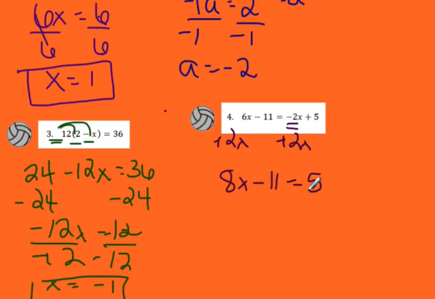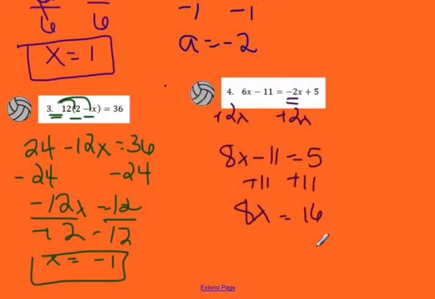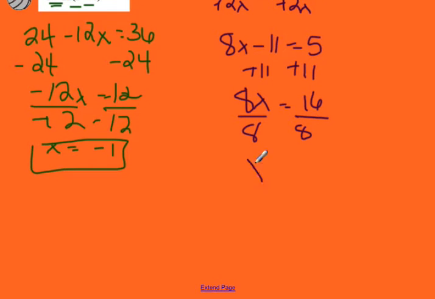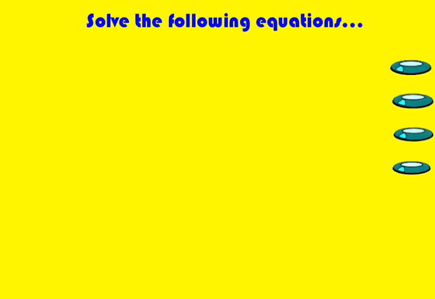So now I need to get rid of that minus 11. So I'm going to add 11 to both sides. So I get 8x is equal to 5 plus 11, which is 16. So now I can divide both sides by 8. And 16 divided by 8 is going to give me 2. So here my answer is 2.